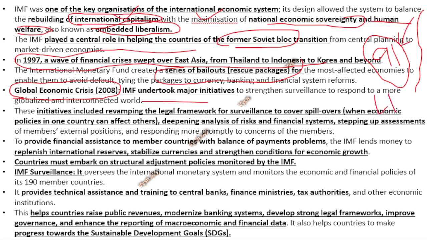Manmohan Singh is the one who drafted it, but he had no other option. He had to do this because they told us only if you become liberal, if you privatize, if you go global, that is, if you open up your economy, only then will the IMF give such bailout packages to India. And that is how we survived at that time, because Manmohan Singh drafted it so beautifully that we are now a kind of open economy.